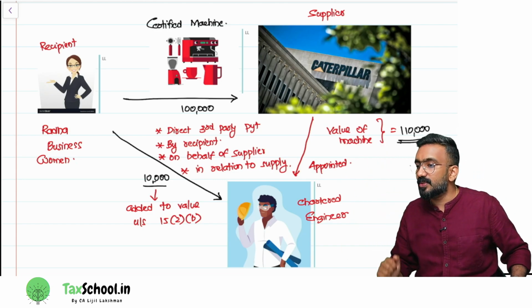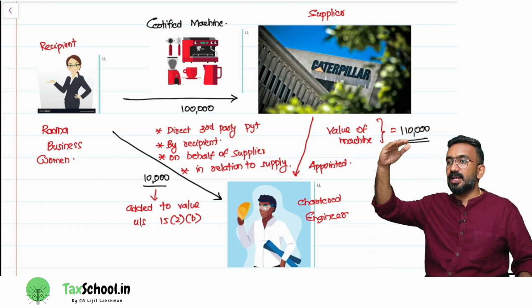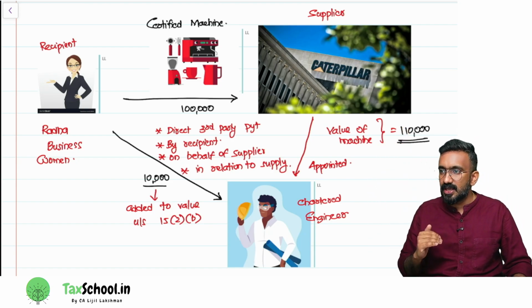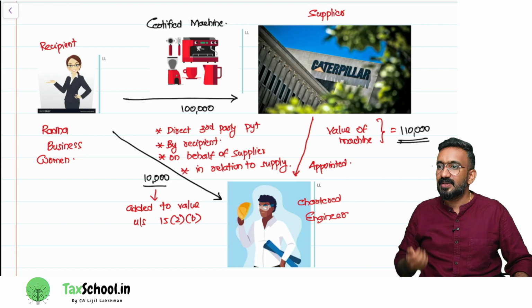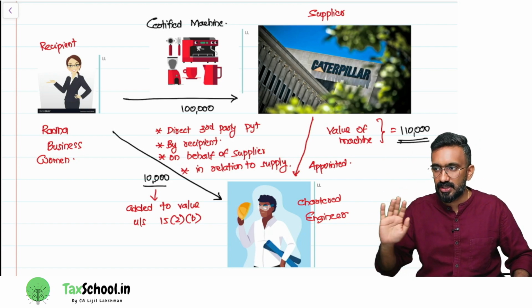So in an examination question, they'll give you multiple expenses that need to be incurred by the supplier. They'll say this money is directly paid by the customer. What should you do? Add it back to the value. That is the understanding of it.